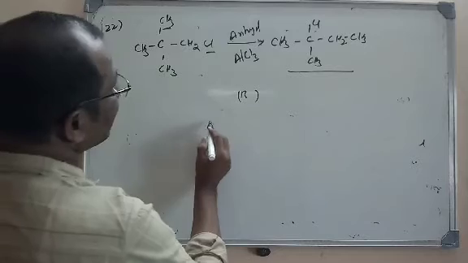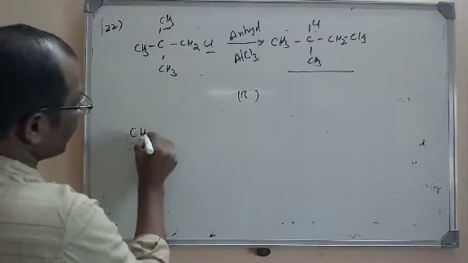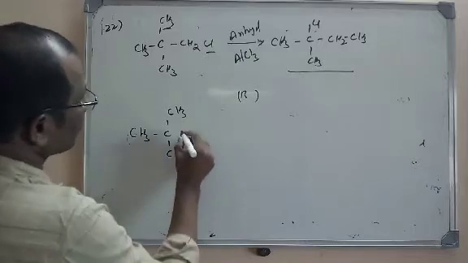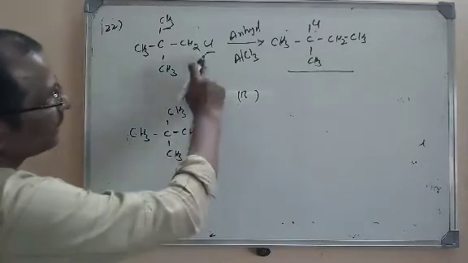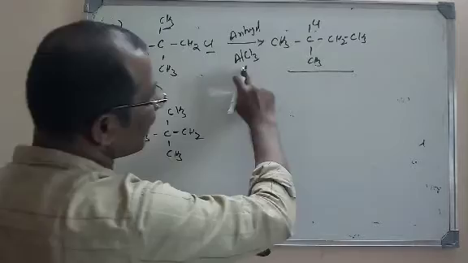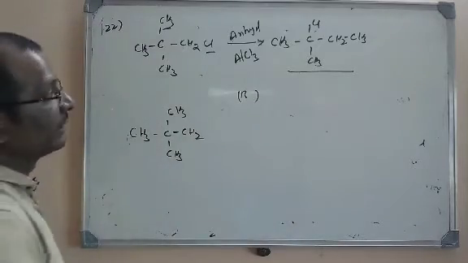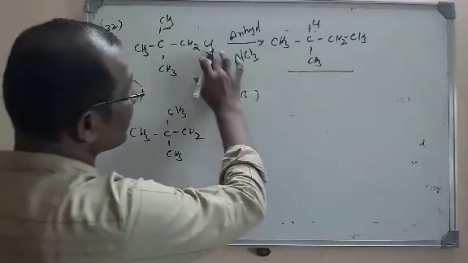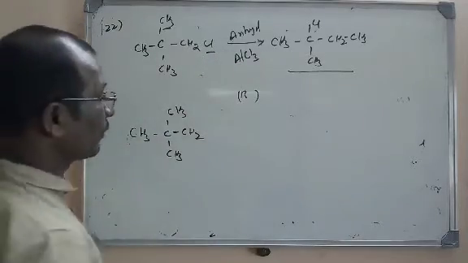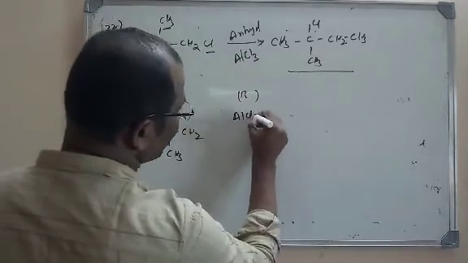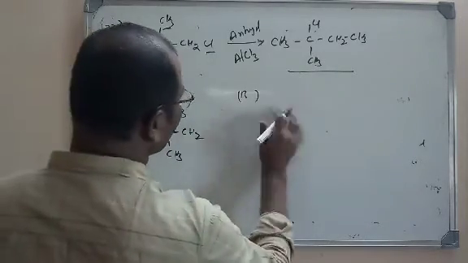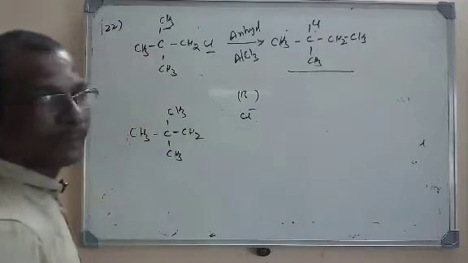Actually in this reaction, why it undergoes shifting is, here the Cl minus will be abstracted by AlCl3. That means AlCl3 is a Lewis acid, so it will take this Cl minus to give AlCl4 minus. So what will happen?